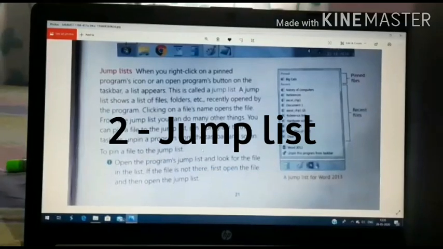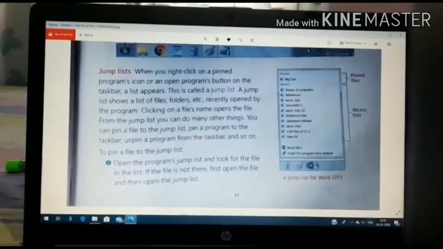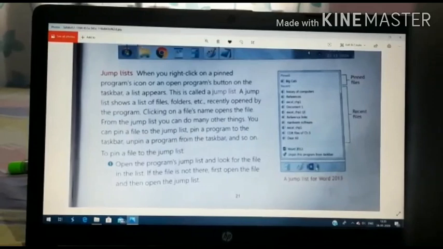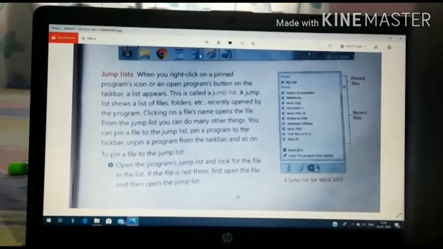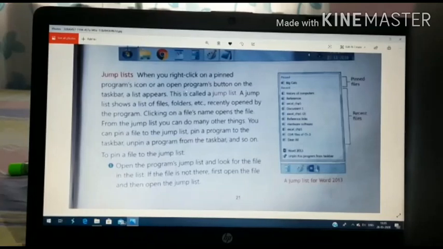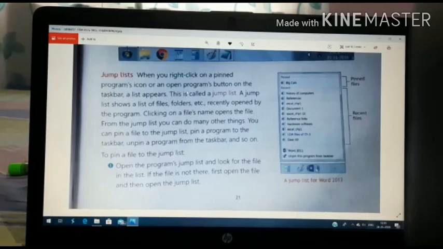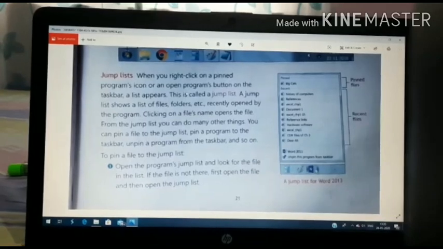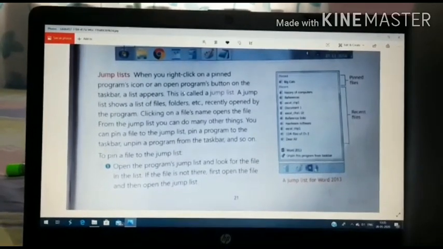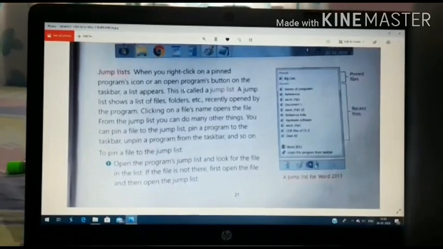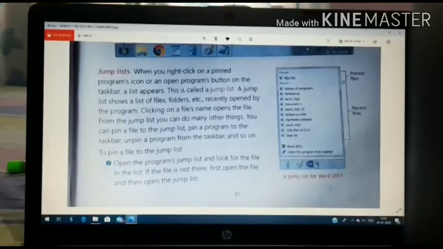Our second topic is jump list. When you right click on the Paint program's icon or an open program's button on the taskbar, a list appears. This is called a jump list. It is the list of programs through which you can directly open the program instantly.